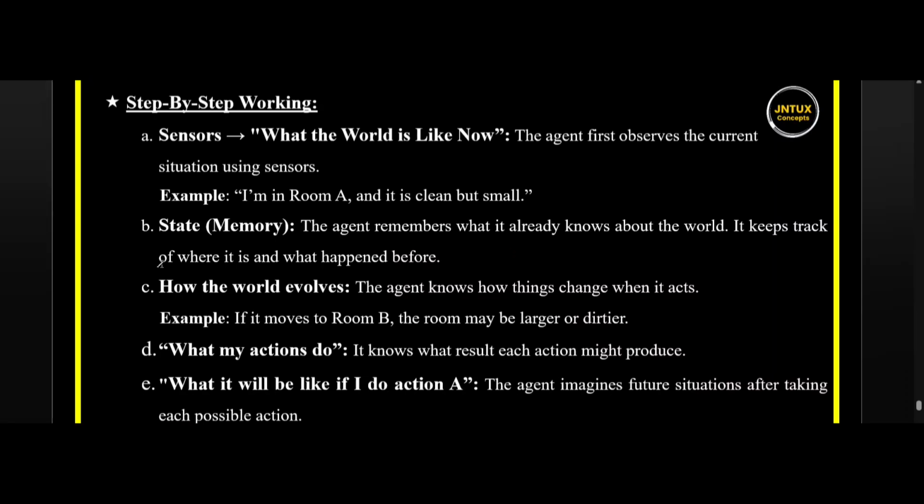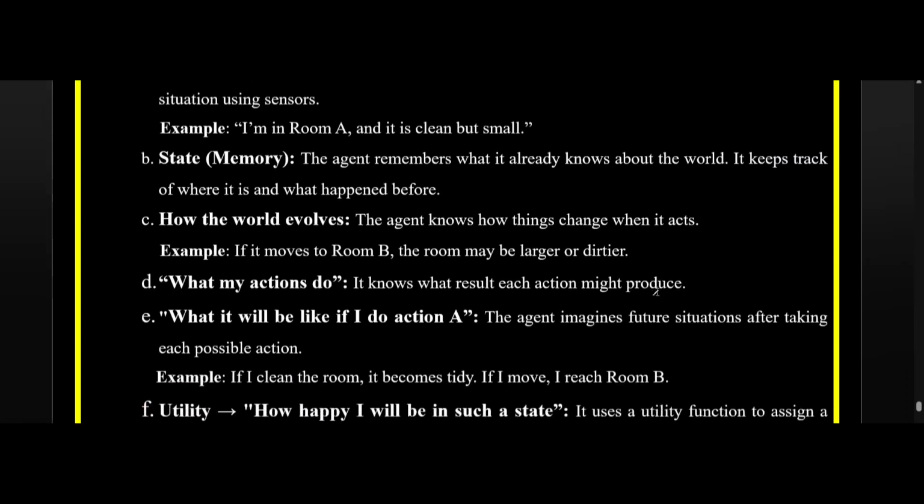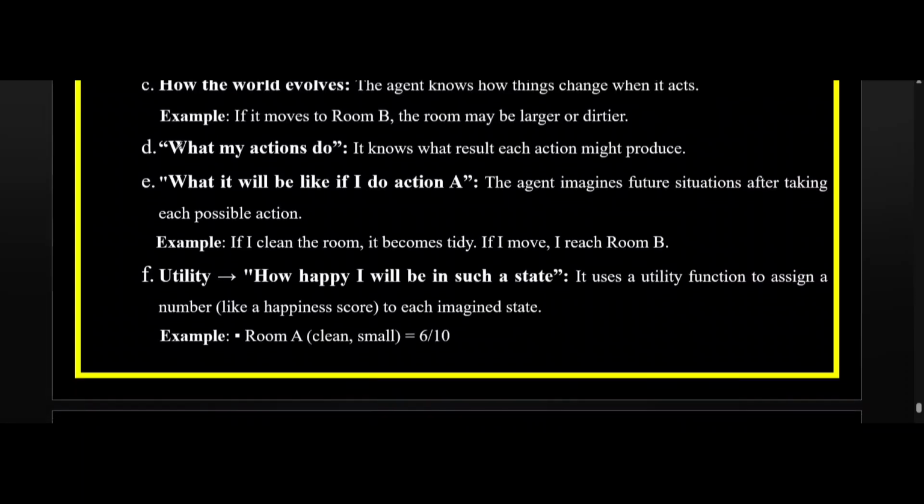It keeps track of where it is and what happened before. How the world evolves: the agent knows how things change when it acts and how the world evolves over time. What my actions do: it knows what results each action might produce. What it will be like if I do action A: the agent imagines future situations after taking each possible action.